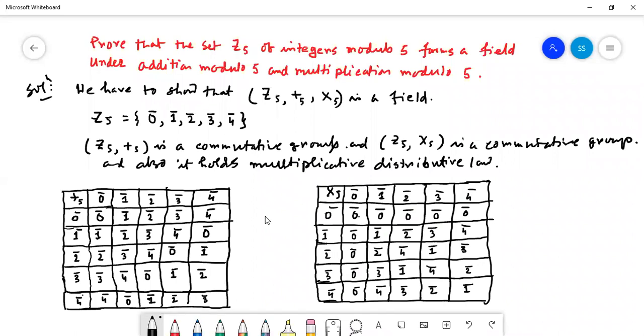For the inverse, look at the previous study, we got all the inverses. With respect to plus, 0 is the inverse of 0, 1 is the inverse of 4, since 4 and 1 give 0. For 2, it is 0, so 2 and 3 are inverses. For 3 it is 2, and 4 and 1 are inverses. So for each and every element there are inverse elements. Now we have to show that this is commutative.